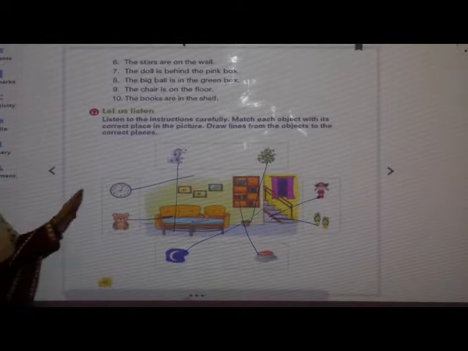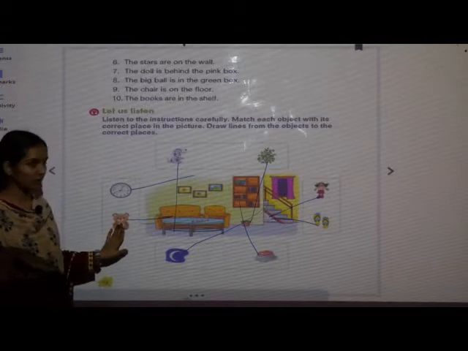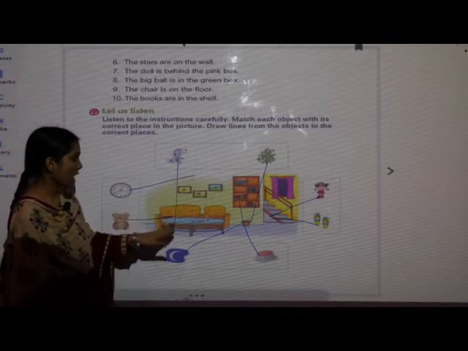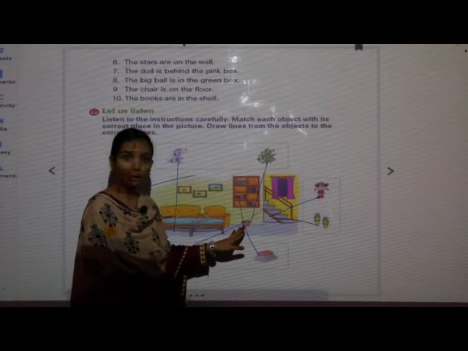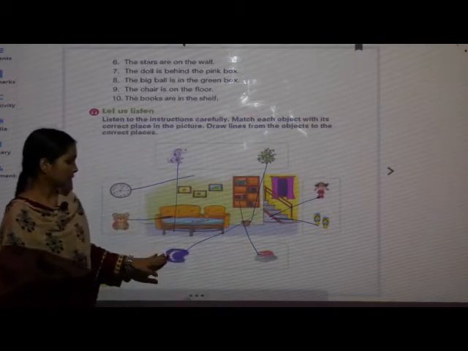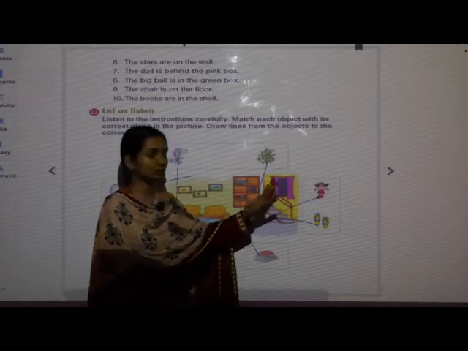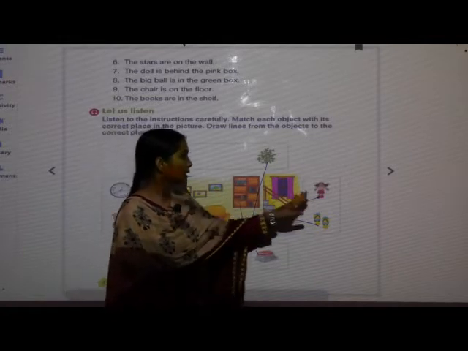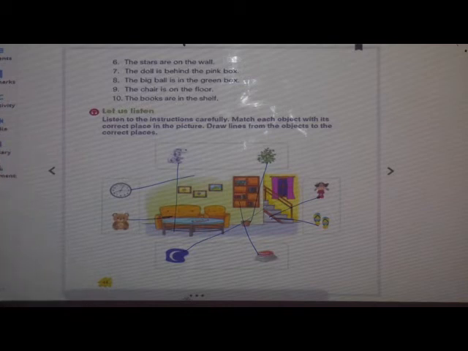See, clock on the wall, teddy bear on sofa, dog under table, plant in pot, moon behind curtain, books in the bookshelf, doll and slippers under stair.